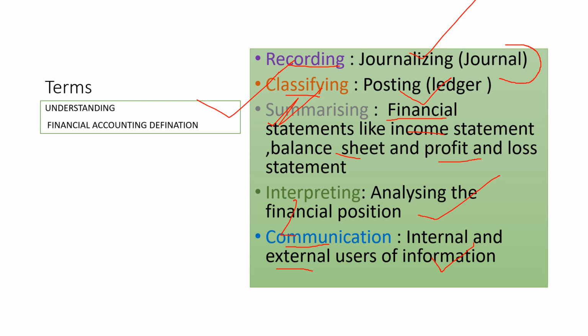So we have divided this definition into 5 parts: recording, classifying, summarizing, interpreting, and communicating. Now you can say R, C, S, I, C. You can make any word out of it, and just try to make one and remember this definition in sequence.